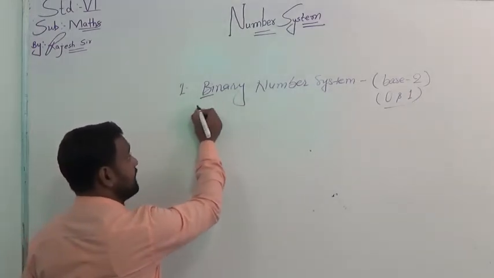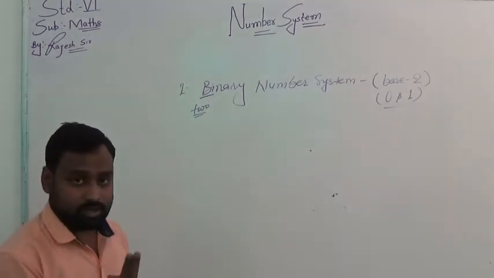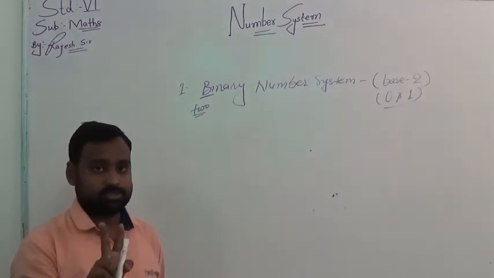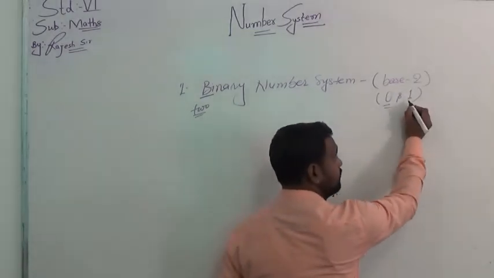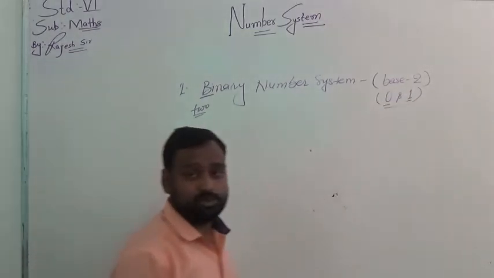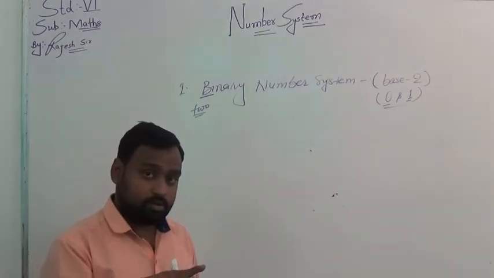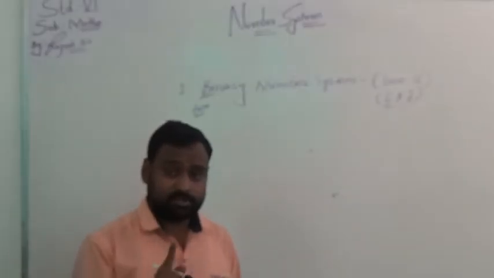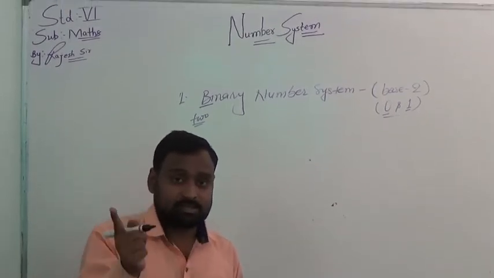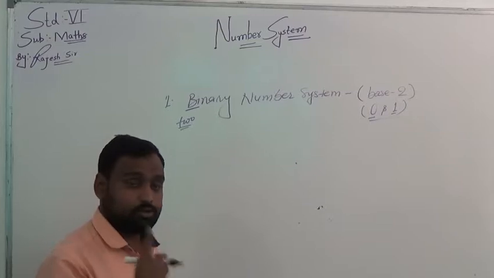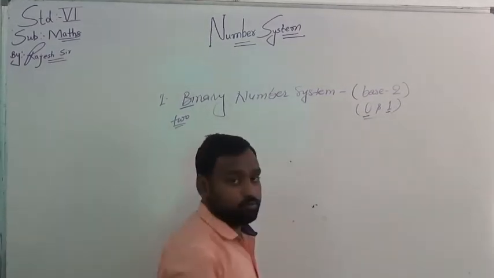Bi means 2. This number system has two bases. One is 0 and the next one is 1. We represent smallest to largest number using only these two digits, 0 and 1.